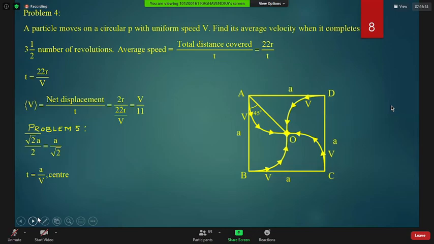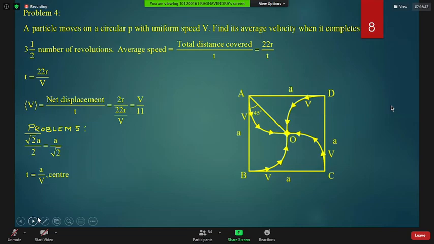Sir, can you explain once how you got 22r by t? Beta, average speed is how much? Speed equals total distance covered by total time taken. So total time taken is 22r by v. Only v is given to you, so your answer must be in terms of v. So time we have replaced by 22r by v because it is the same in both.